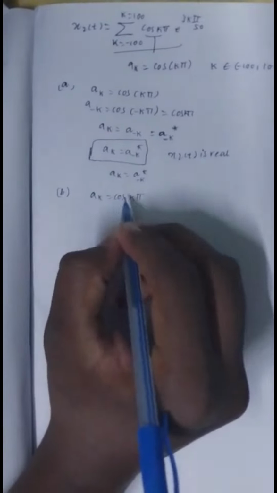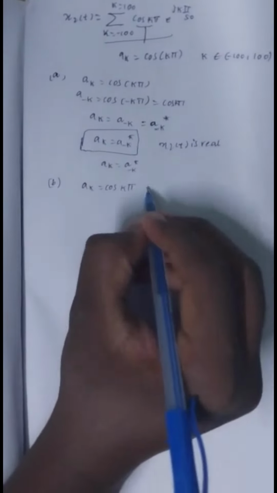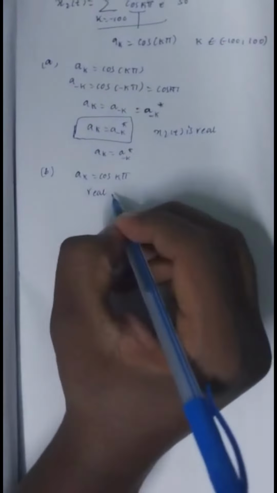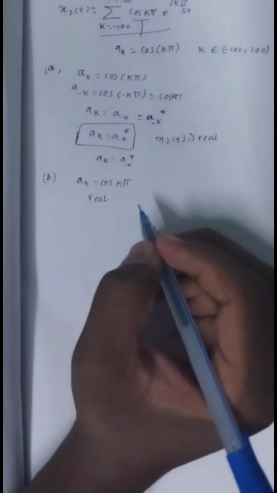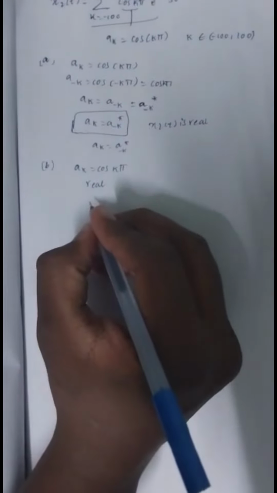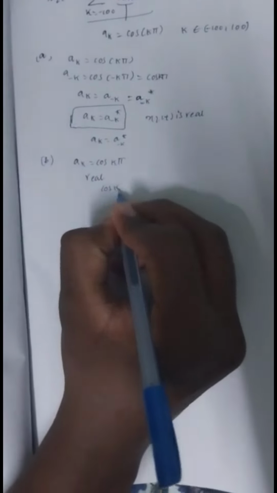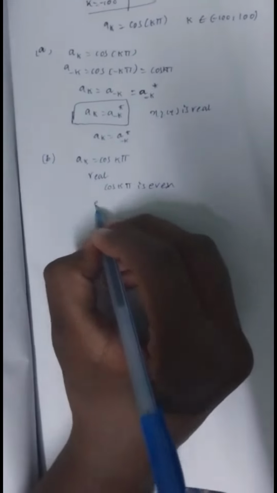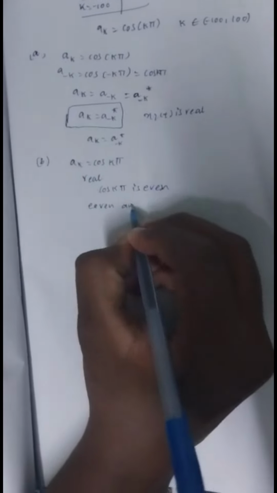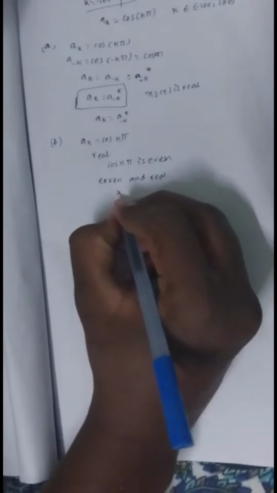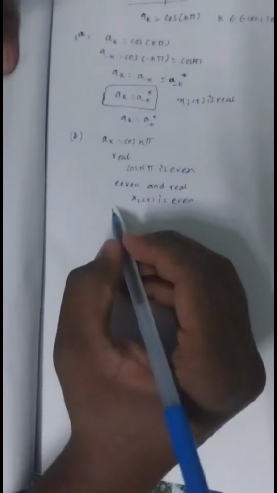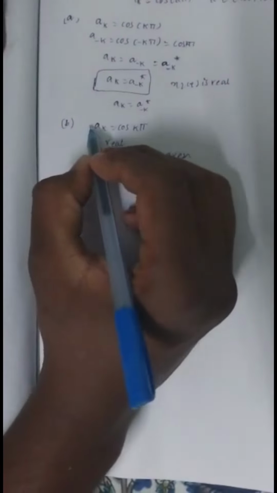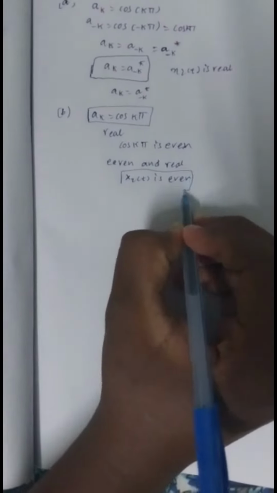And the second one is the given equation ak is equal to cos k pi. Here the value of ak is real, and the function cos is even. So when the function is even and real, the function x2 of t is also even. So as ak is even and real, the function x2 of t is an even function.